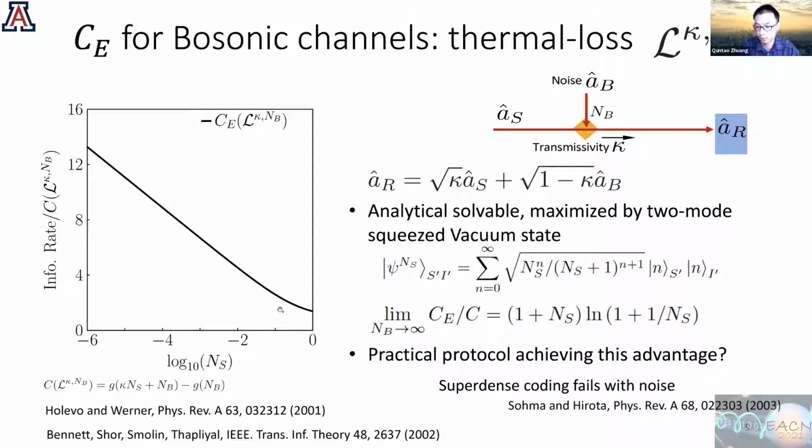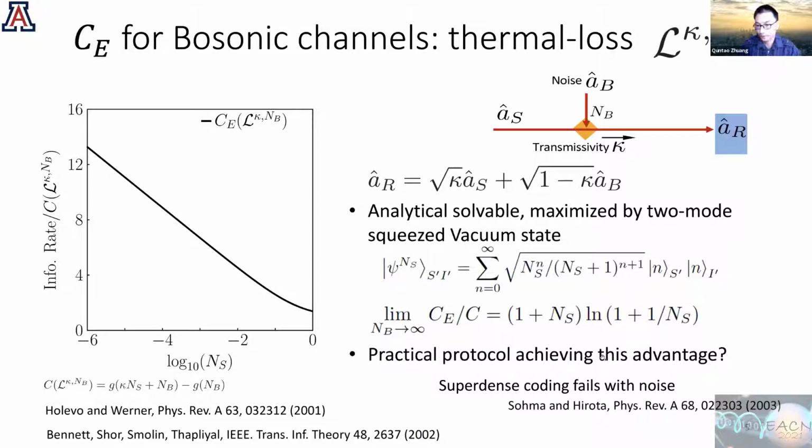However, the practical protocol achieving these advantages is not known. So super dense coding fails with noise. Zheng has mentioned this qubit-based super dense coding. You can also consider the continuous variable-based super dense coding, and it still fails because of the noise, and it doesn't achieve anything more than 2.